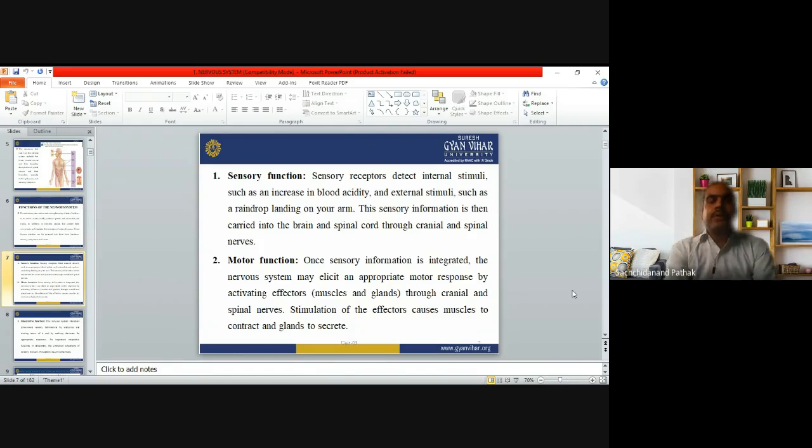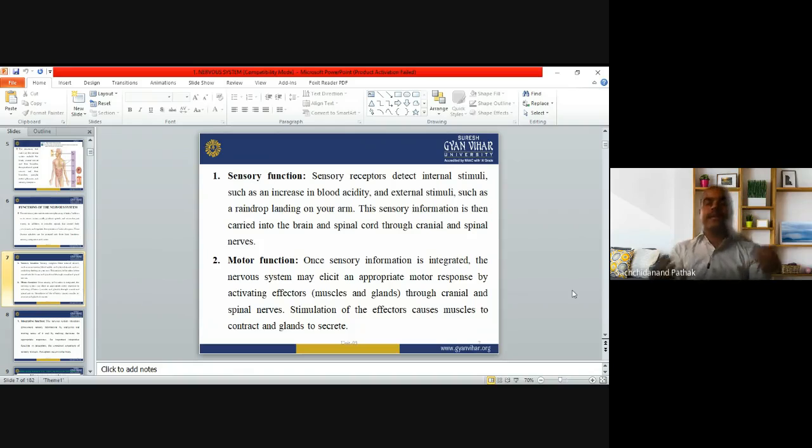Similarly, inside the body, when there is an increase in the blood pressure, what will happen? When the blood pressure in the blood vessel increases, the stretch receptor is going to activate in the blood vessels. When the stretch receptor activates, it will give signals towards the brain or motor center through the spinal cord or cranial nerves. So these sensory information are carried into the brain and the spinal cord through the cranial and spinal nerves. So the first function is the sensory function.